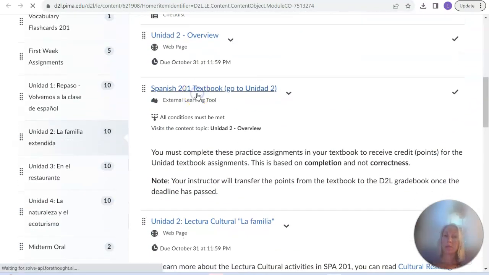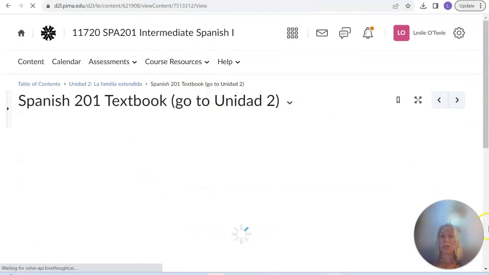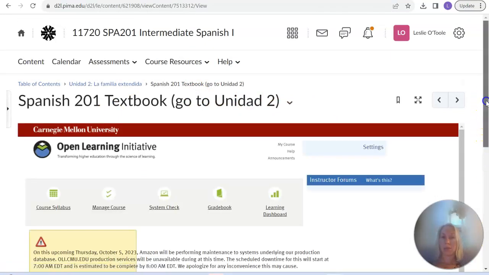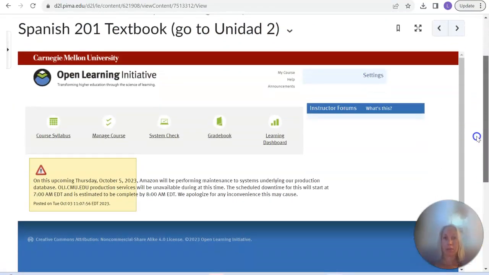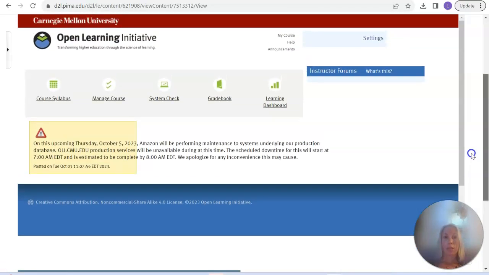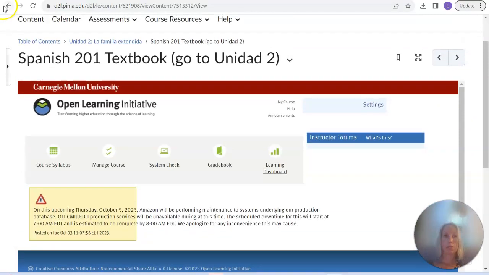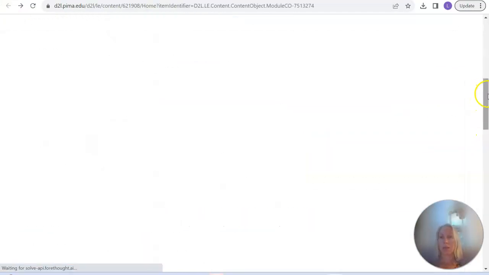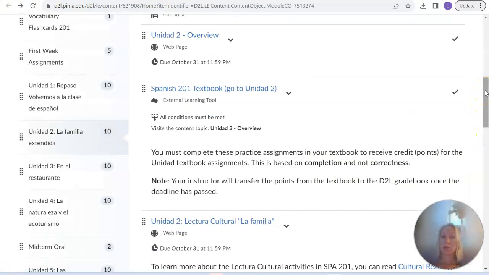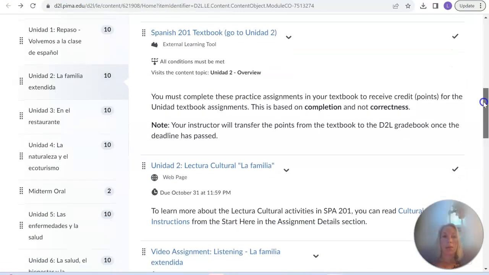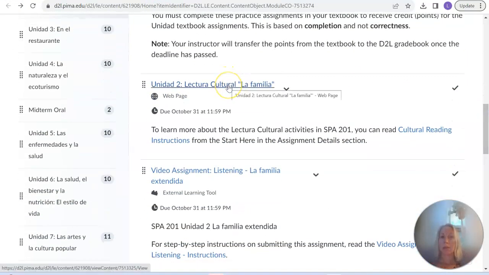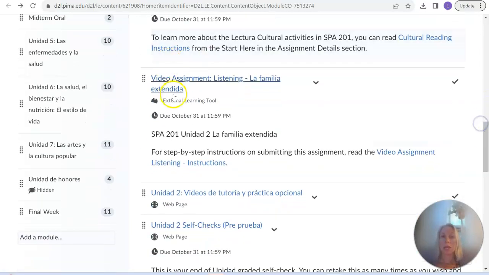For the textbook, it's an external learning tool. It's all free. We made it so that it's open learning and initiative. You would go into this textbook and all you have to do is do all the assignments and then you receive a grade for it. So it's more or less pass-fail as long as you do all the assignments. Then you have a lectura, a cultural reading, where you have to answer some questions, a video assignment, and a listening assignment here that's automatically graded by D2L.